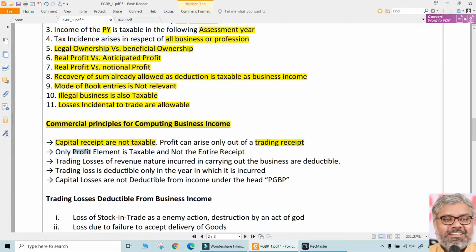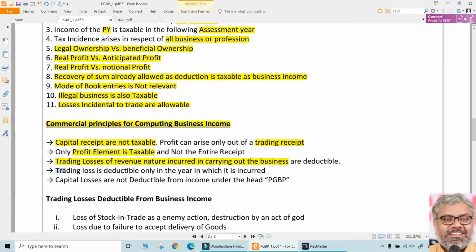Then, of course, we know this also. Profit element is only taxable, not the entire receipt. Receipt is gross. That is revenue. Revenue is not what is taxed. What is taxed here under PGBP is profit element. That means revenue minus expenses. And as we just now understood, trading losses of revenue nature incurred in carrying out the business are also deductible. Same like the 11th point above.